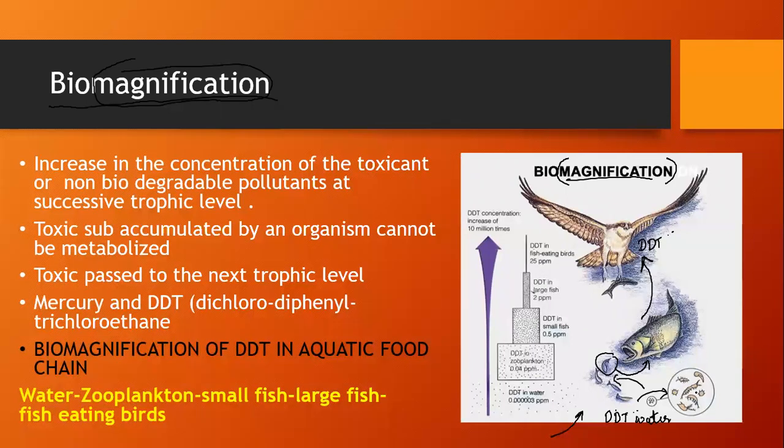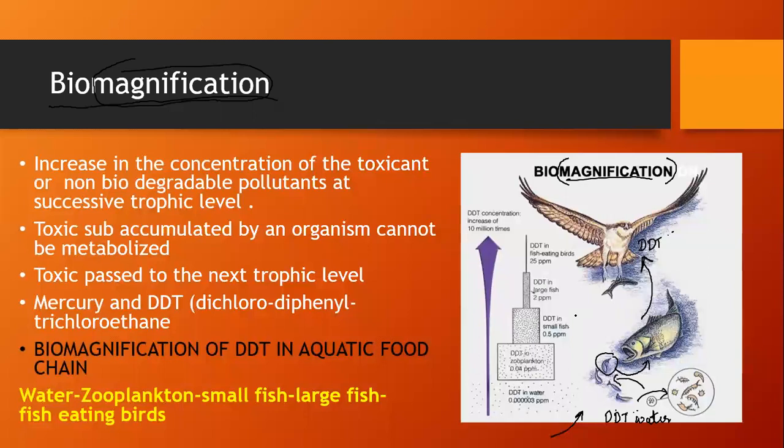This much amount of zooplankton is eaten by one small fish. Many such small fishes are later eaten by a large fish, where the DDT concentration increases, and many such large fishes are eaten by fish-eating birds, where again the concentration increases. So this is what biomagnification is about.